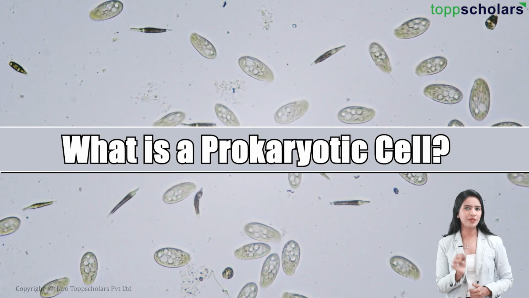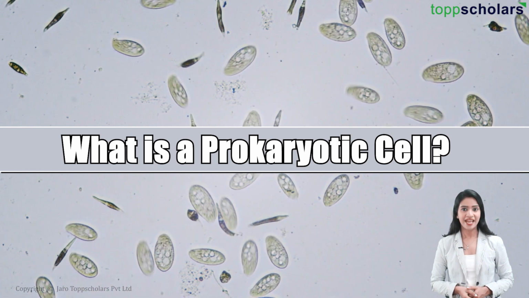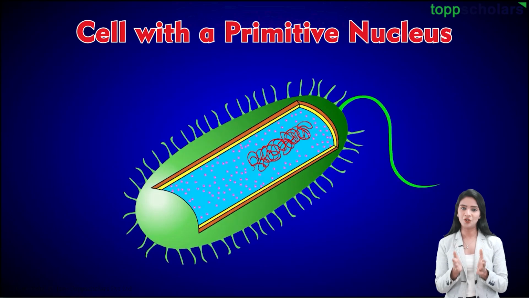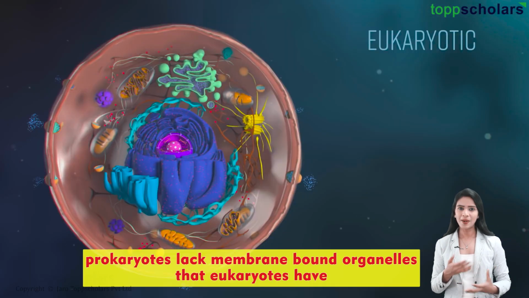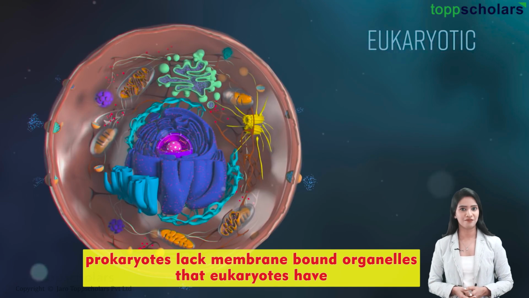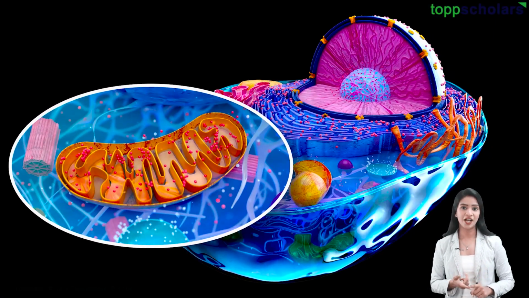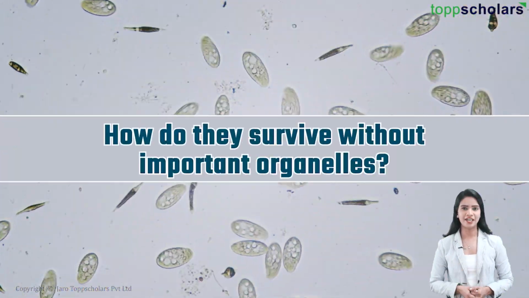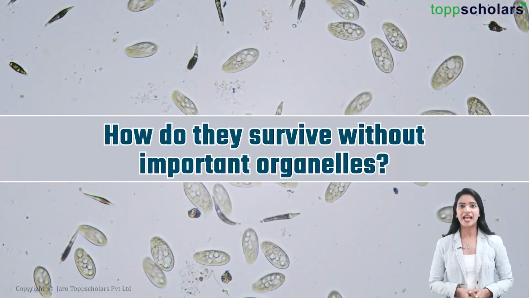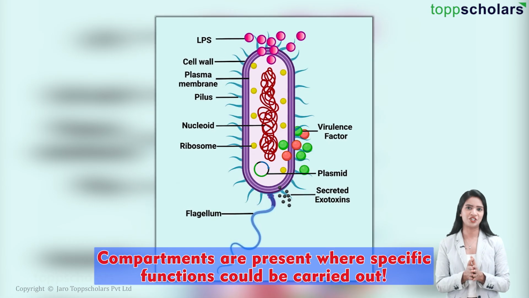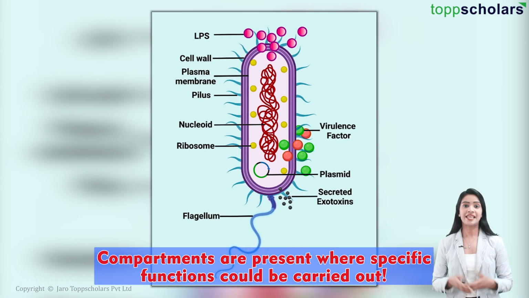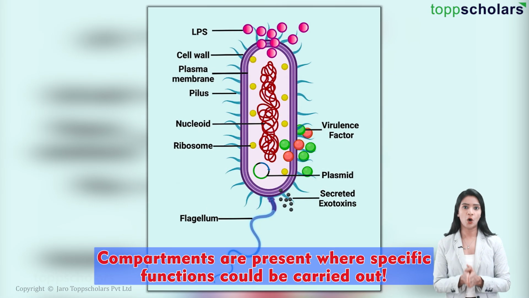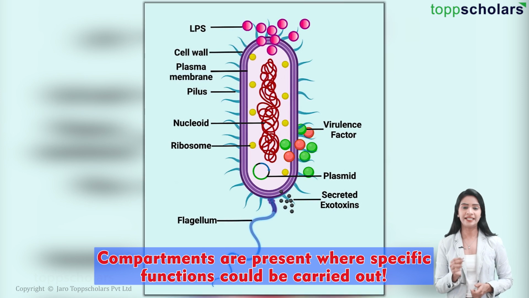Now, what do you mean by a prokaryotic cell? It's a cell with a primitive nucleus. It lacks complex membrane-bound cell organelles that we eukaryotes have, like mitochondria, chloroplast, etc. So, how do they manage all the cellular works? They have some compartmentalization, or we can say there are poorly organized parts of the cytoplasm wherein these functions are